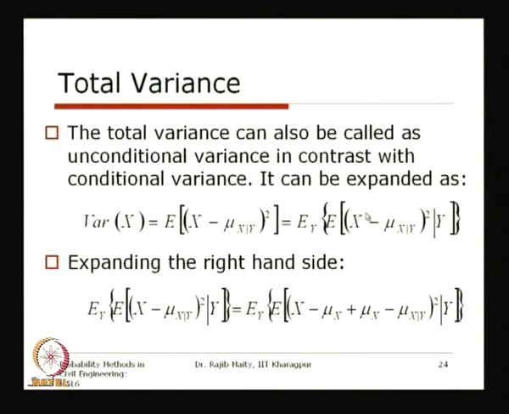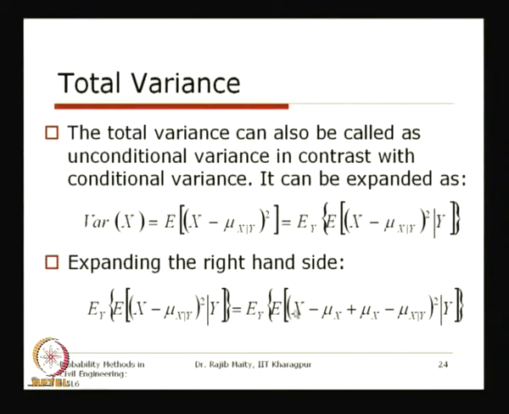Now if we expand the right hand side of this expression, inside the square term one mu x is added and the other is subtracted, keeping the full quantity the same, and then we take the square.